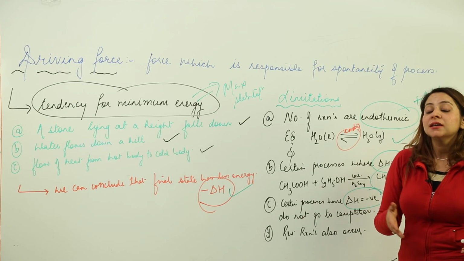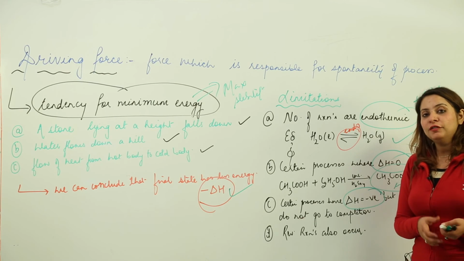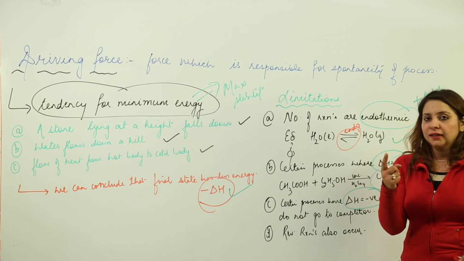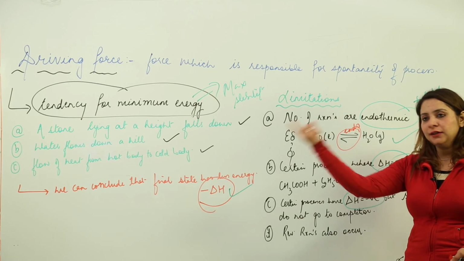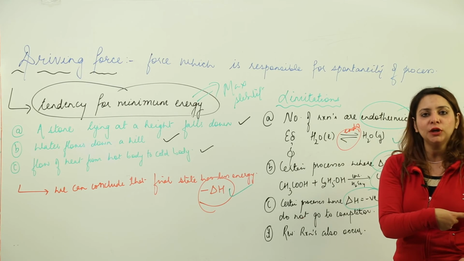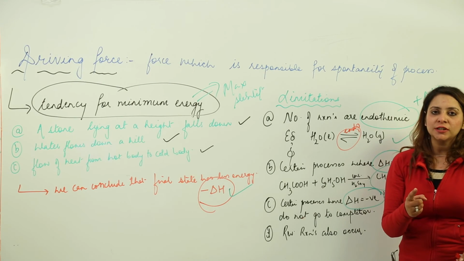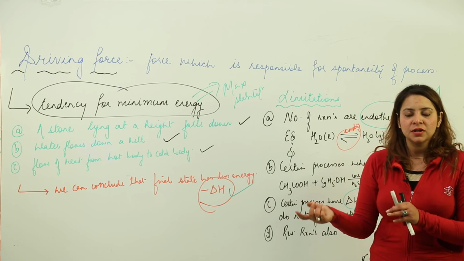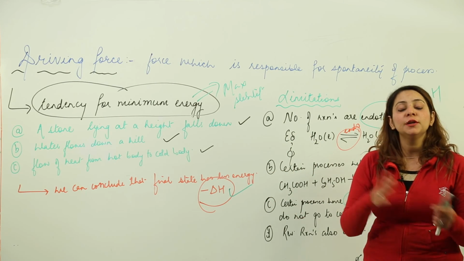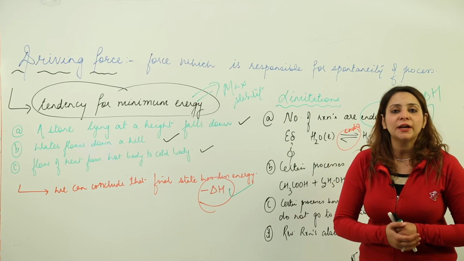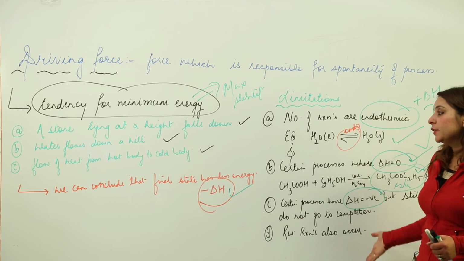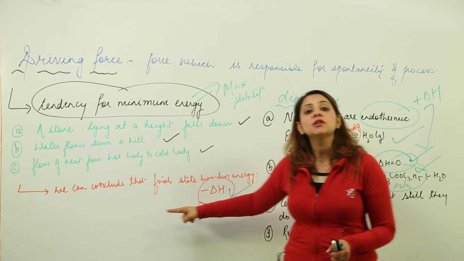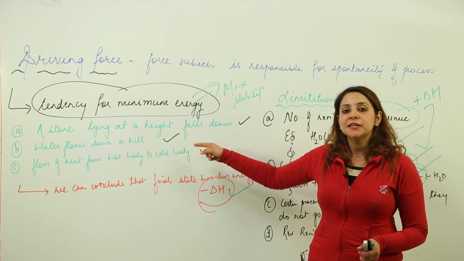But if we consider this kind of reversible reaction, obviously it is going to be exothermic on one side. It is never possible that it is exothermic in the forward direction and also exothermic in the backward direction. Obviously it is going to be minus delta H in one direction, not in both directions. But still they have a tendency to occur on both sides, that means the reversible reactions occur. So these limitations decide that this factor is not the only sole criterion which makes the process spontaneous.